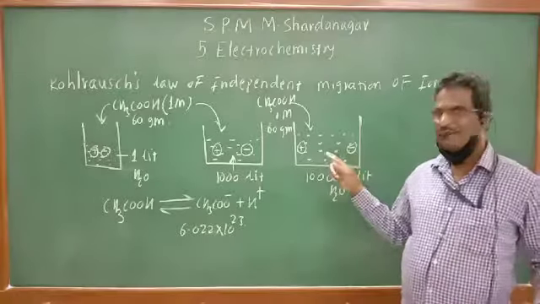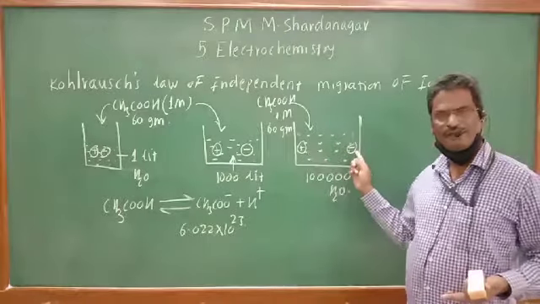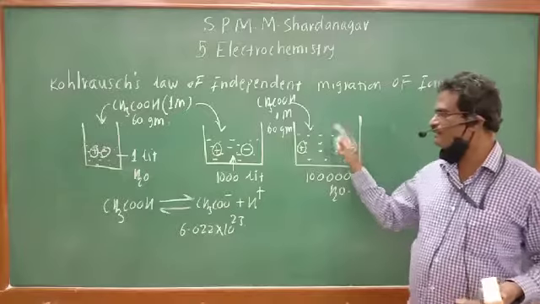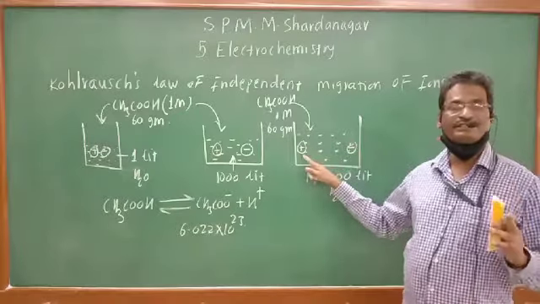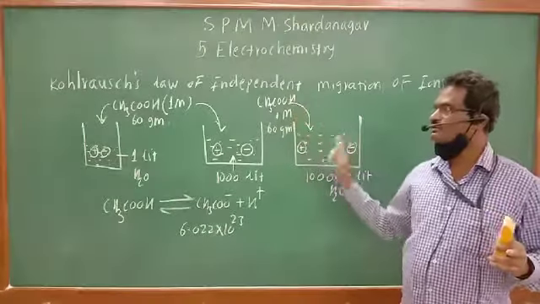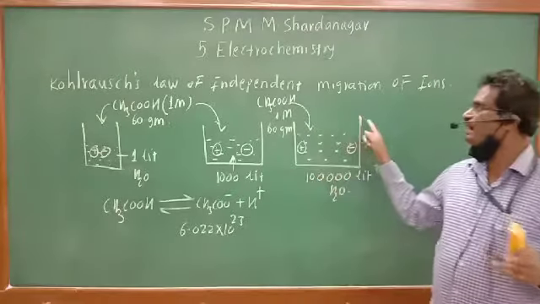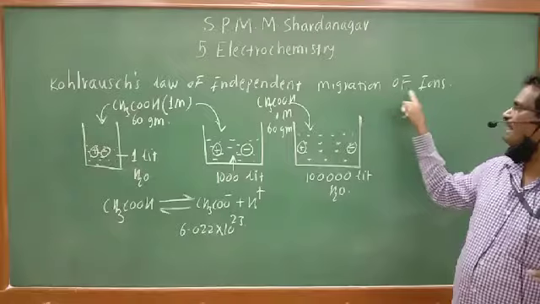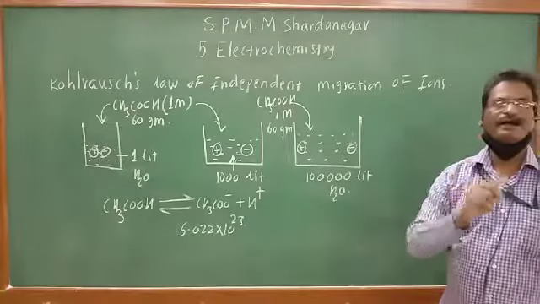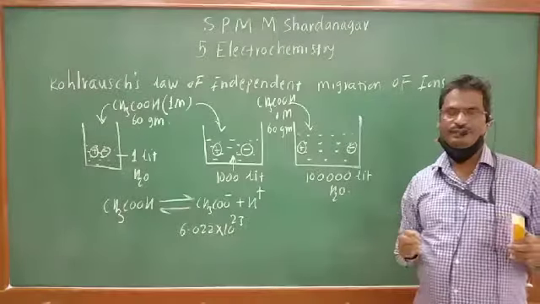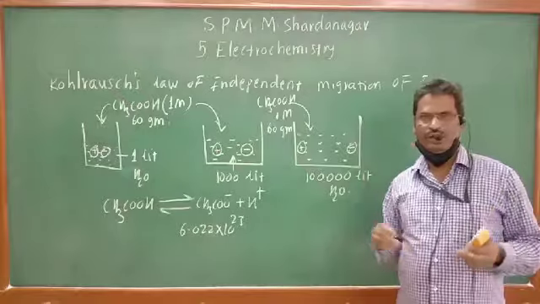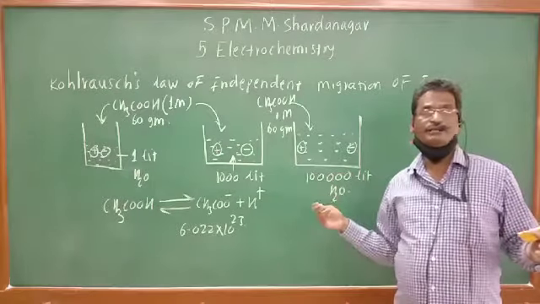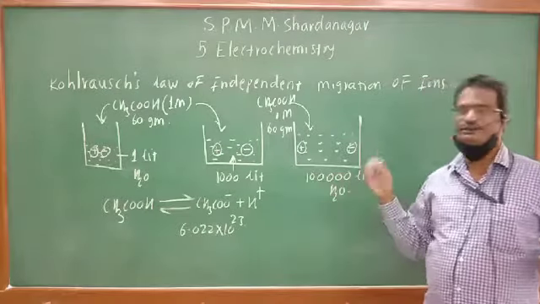Means the positive ion is moving independent of the negative ion and the negative ion is moving independent of the positive ion. That is Kohlrausch's law of independent migration of ions at infinite dilution. So that is the law: how and why ions will move independent of each other.